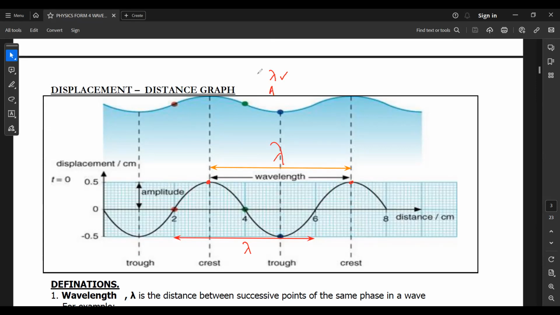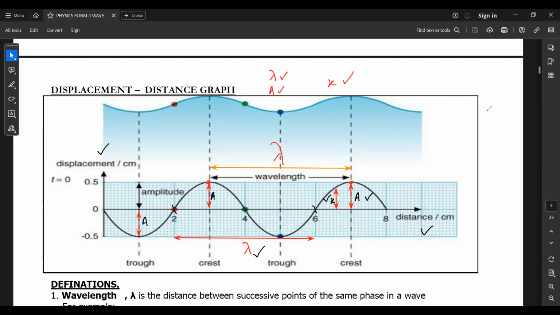You also can identify the amplitude. See, this is the amplitude. We can get the amplitude value, and we can identify the displacement. This is the displacement. Maximum displacement is amplitude. What is maximum displacement? Amplitude. So the whole idea here is that on a displacement-distance graph, we are able to identify wavelength, lambda, and then amplitude and displacement.